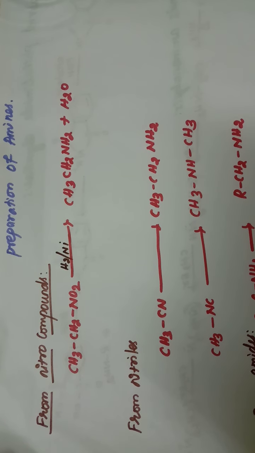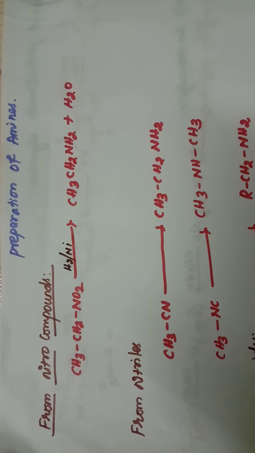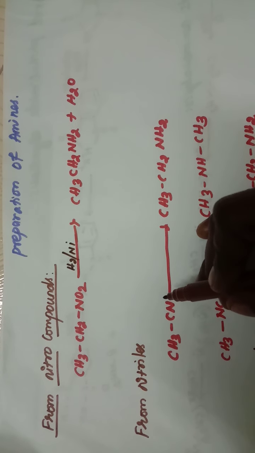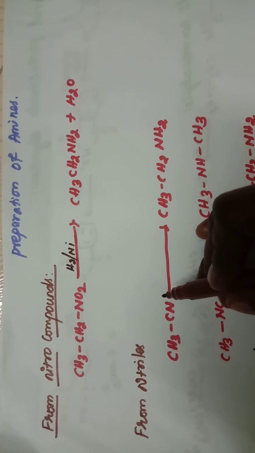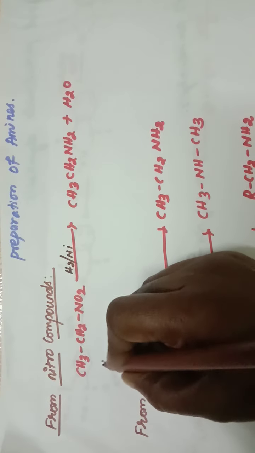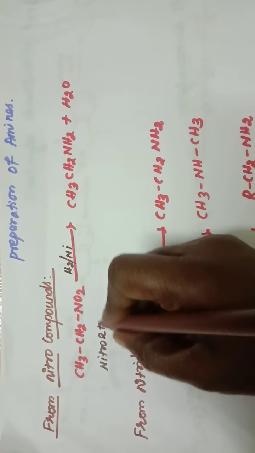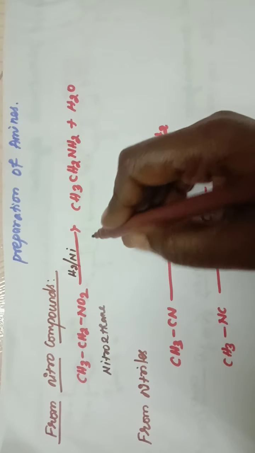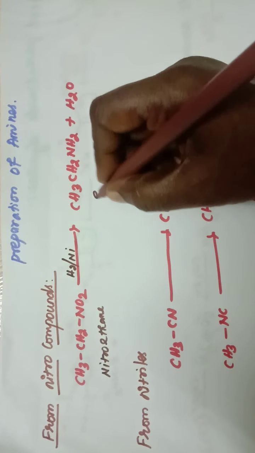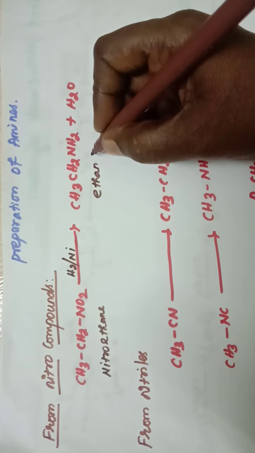The first method of preparation is from nitro compounds. When a nitro compound undergoes reduction in the presence of nickel, it gives primary amines. For example, nitroethane, when it is reduced, gives the primary amine, that is ethanamine.